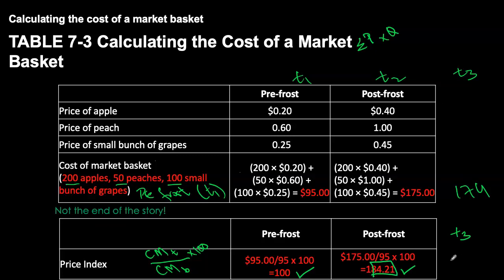And now I'm using a hypothetical number. Let's assume your price index for time period 3 comes out to be 92. This is immediately telling you prices have decreased by 8% since the base year. Because of the way we are constructing our price index, and the benchmark is your cost of the market basket in the base year, the price index for the base year will always be 100. And it gives you a quick comparison of overall change in price level since the base year.